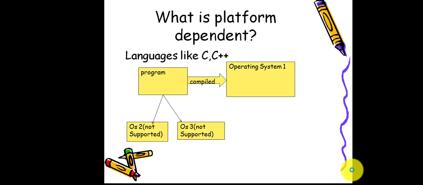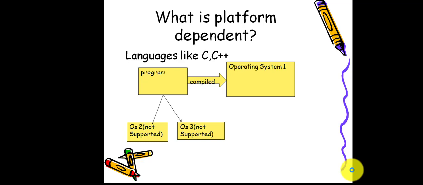It only works in the Windows operating system. That is, the program depends only on the Windows operating system to get the output. That is nothing but a platform dependent language. The language which depends on the operating system is a platform dependent language.